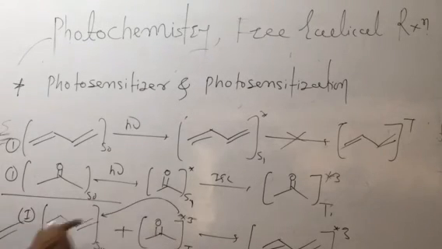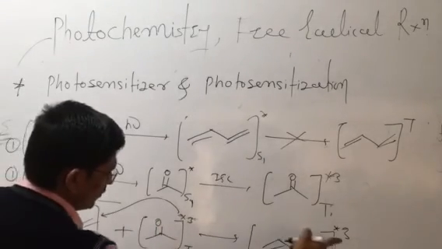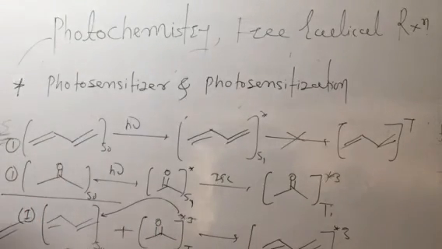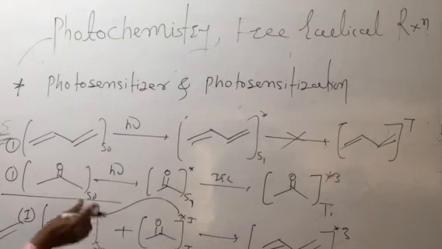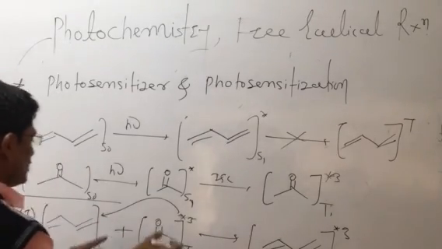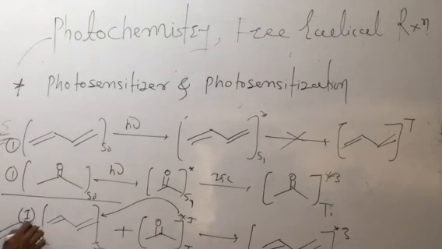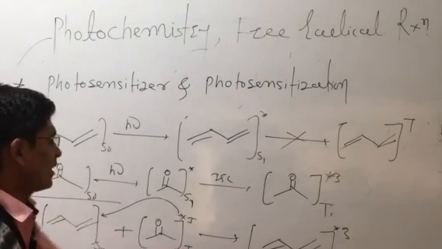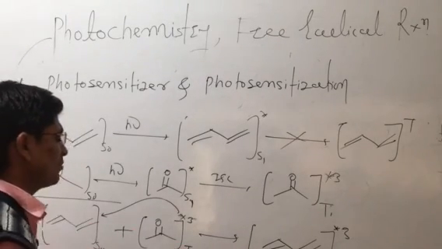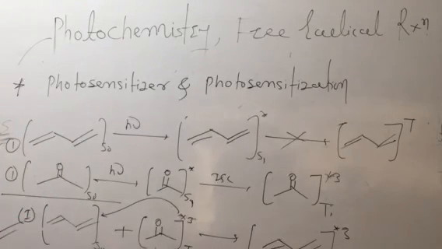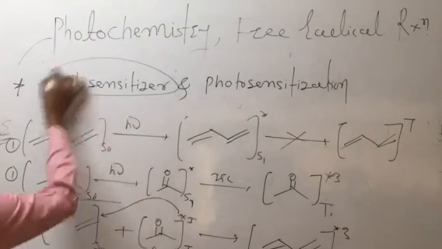This molecule gives energy to the 1,3-butadiene and converts it into the triplet. मतलब इसने इस कंपाउंड को एनर्जी डोनेट करके उसको ट्रिपलेट बनाया और खुद ग्राउंड स्टेट में आया. So this carbonyl molecule is the photosensitizer.